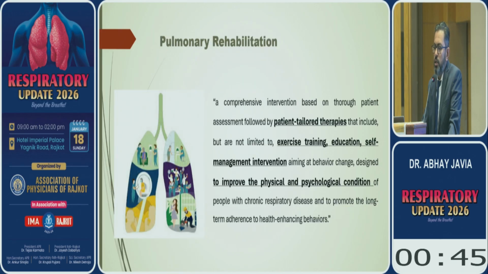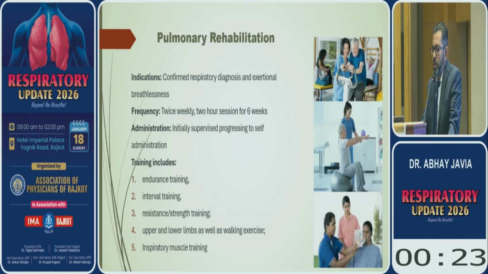Another thing is pulmonary rehabilitation. Pulmonary rehabilitation is a comprehensive, patient-tailored intervention which involves exercise training, education, and self-management intervention for the improvement of the physical and psychological condition of the patient. It is usually a 2-hour session done twice a week, for at least 6 weeks. Initially, it should be supervised. Later on, the patient does it by himself.